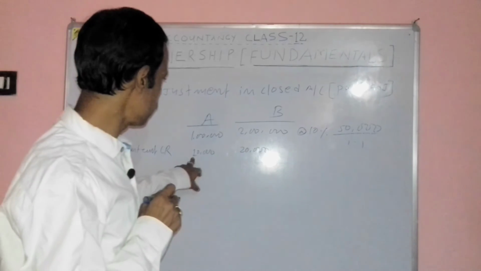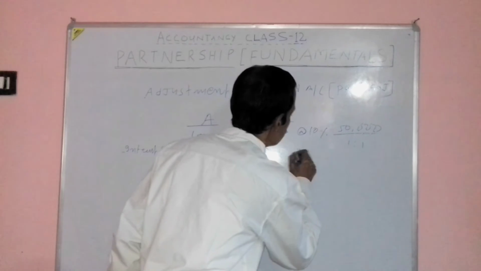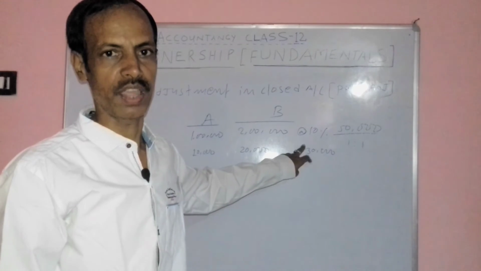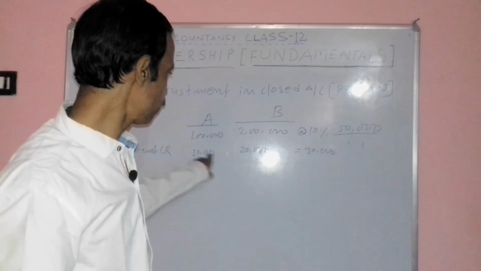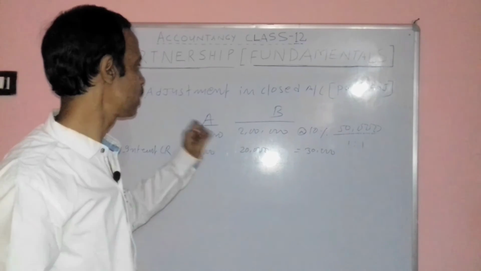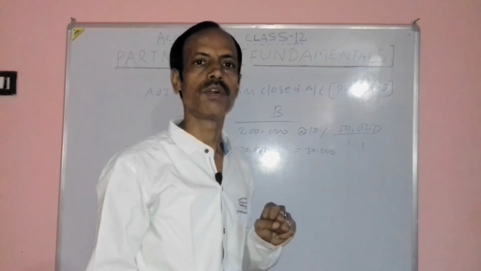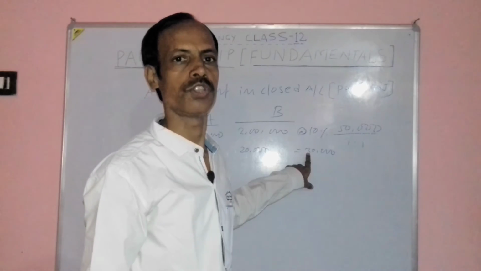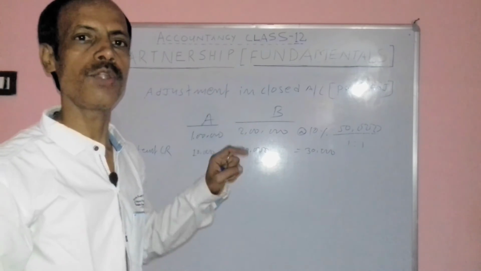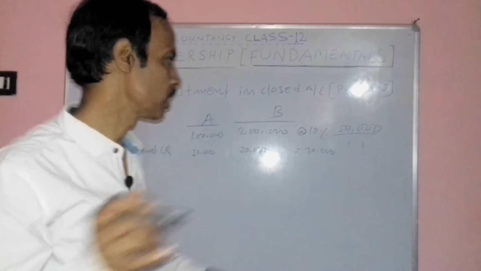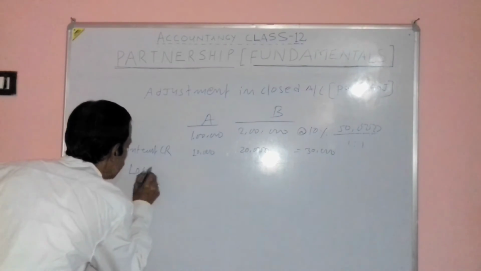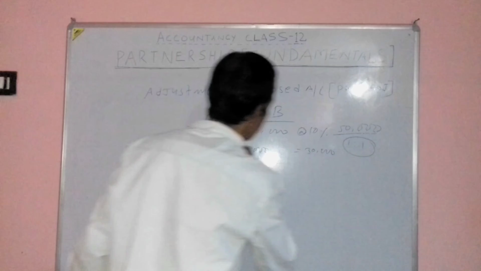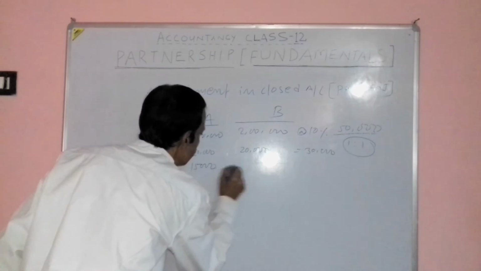If 10,000 and 20,000, total 30,000 interest will be provided, the firm will have to suffer a loss of 30,000, and this loss is also required to be distributed between A and B. So the 30,000 loss which the firm has suffered is debited to A and B in the ratio 1:1. It means 15,000 and 15,000.